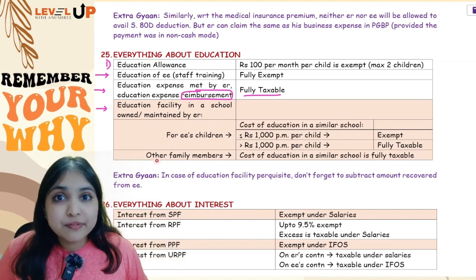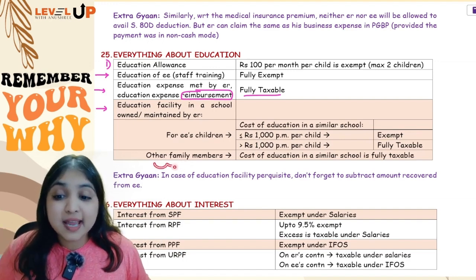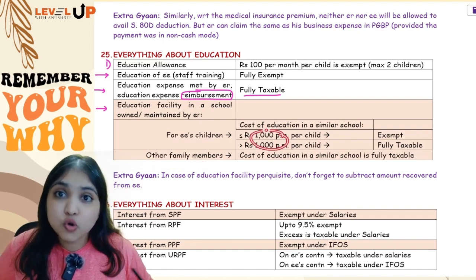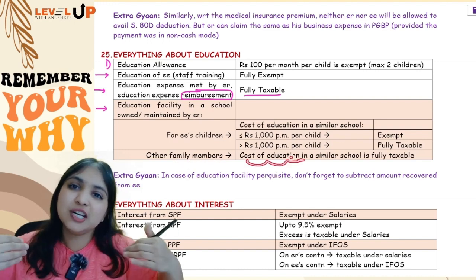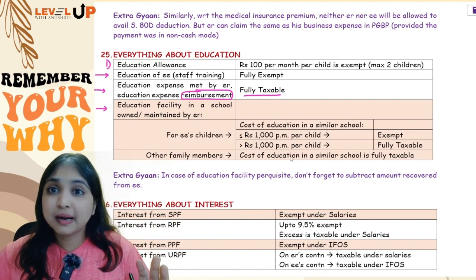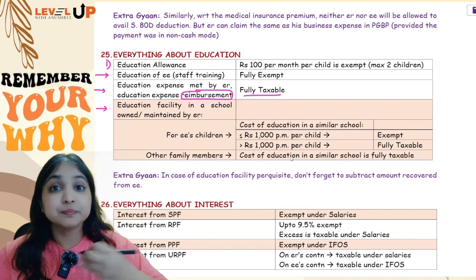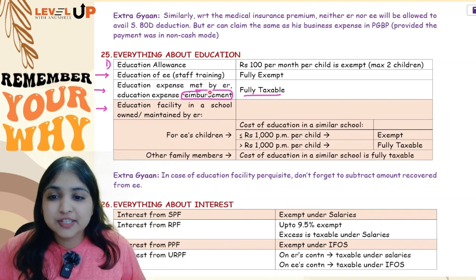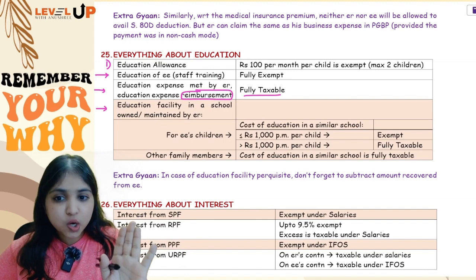Okay. But however, if the student, the child who is studying in the school is any other family member, then you will not even compare with this 1000 number. No. If it is any other family member, whatever is a reasonable cost of education, it will be fully taxed. Whether it is less than 1000 or more than 1000, that doesn't matter in that case. So in simple words guys, you will check the 1000 rupees number only for employees' own children, not for other family members. Okay. So if it is education bill reimbursement, reimbursements are anyways fully taxable. So here also fully taxable.